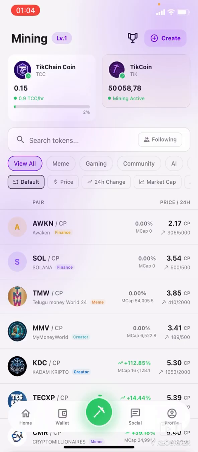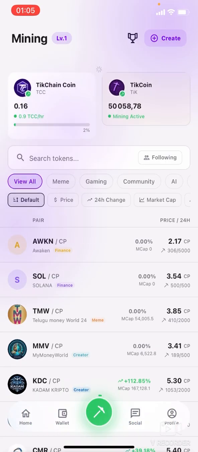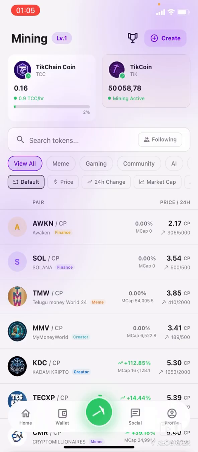But if you are not mining there and you still want to join, why not? You can still join. It is still new right here, but I would advise you also try and download the TIKCHAIN application and also mine some TIKCHAIN over there, because there are differences between the TIKCHAIN and the TIKCHAIN. TIKCHAIN is the native token of the ecosystem, while the TIKCHAIN is the ecosystem itself. So these are the differences between the two.